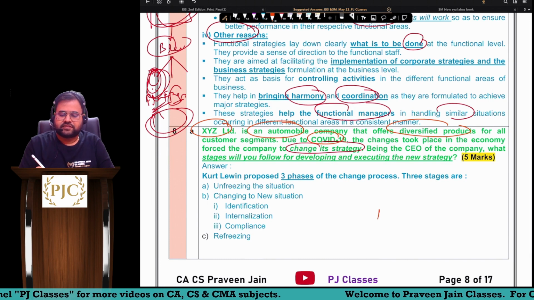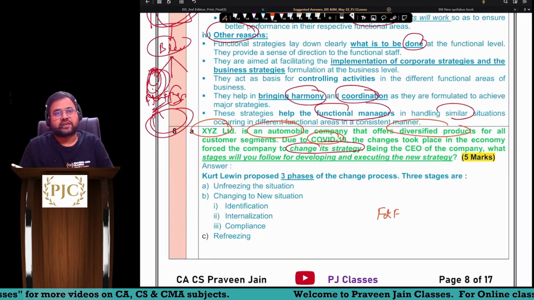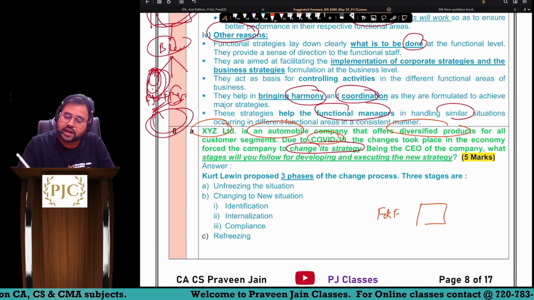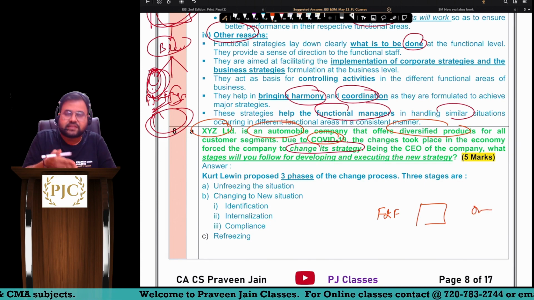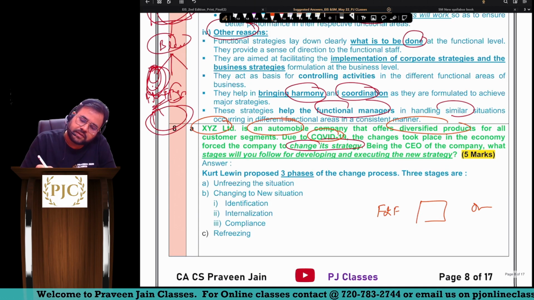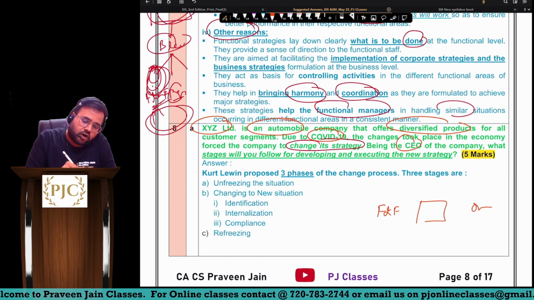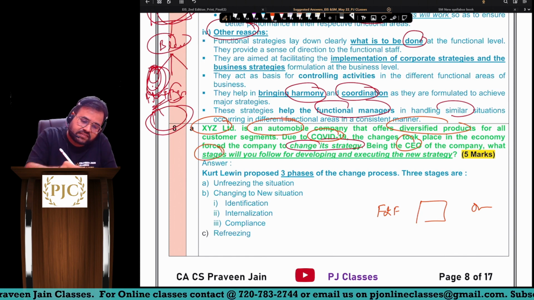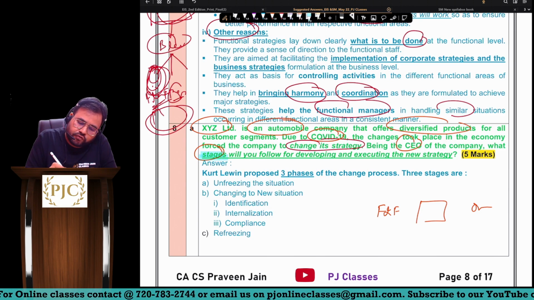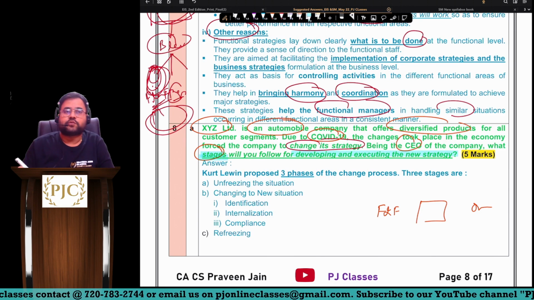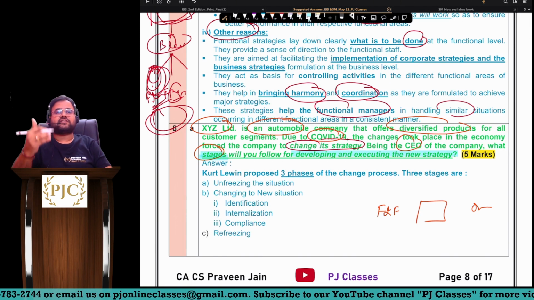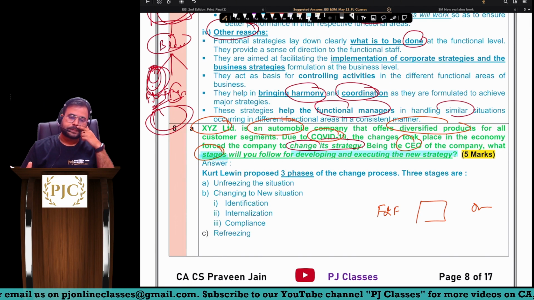For example, sir, we used to take face-to-face classes earlier, sir. COVID happened. Some changes happened in the market. Now we are forced to take online classes. In the same manner, the company is also changing the strategy. Being the CEO of the company, what stages will you follow? Stages. What is the word used, sir? Stages you will follow for developing and executing the new strategy. So for developing the strategy and executing the strategy, what are the steps you should follow, sir? Stages you should follow, sir.